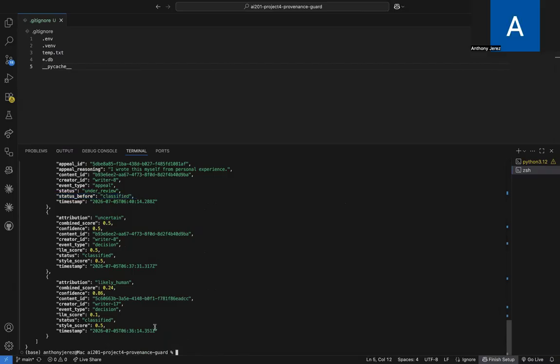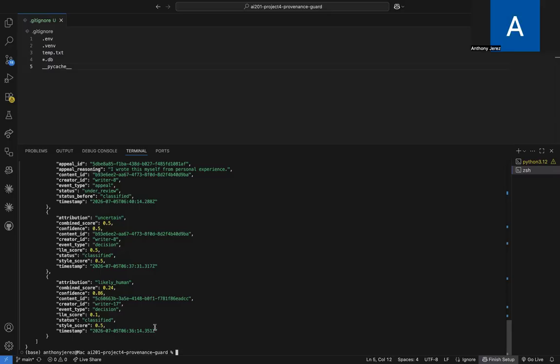So as you can see, there's no auto reclassification. This just captures the creator's reasoning and flags it for a human to look over. So we already covered the three entries and all the attributes that were there.